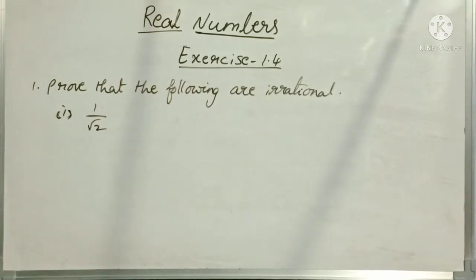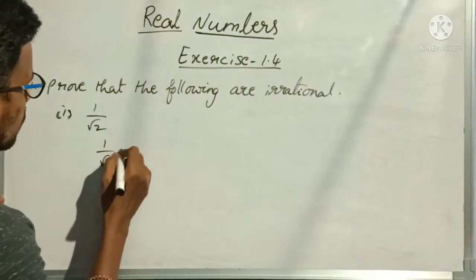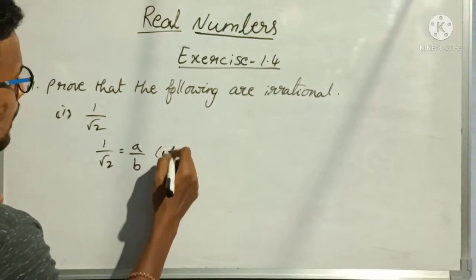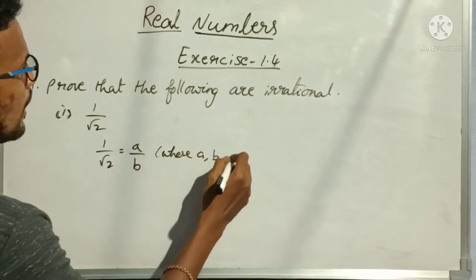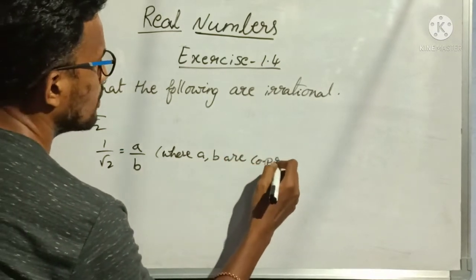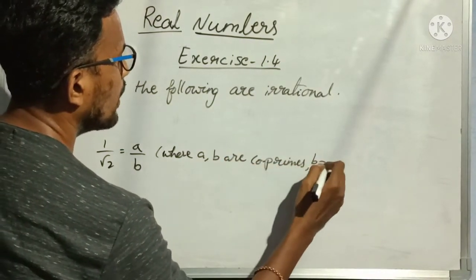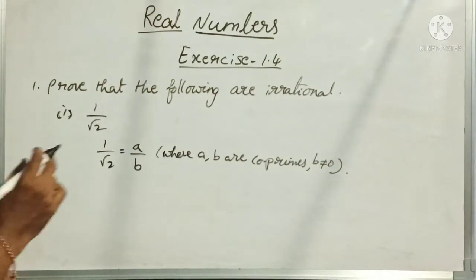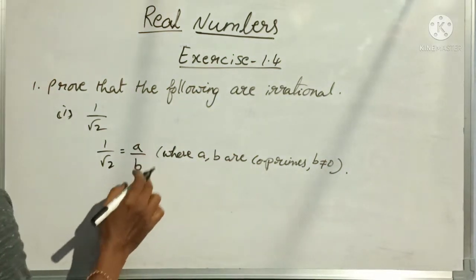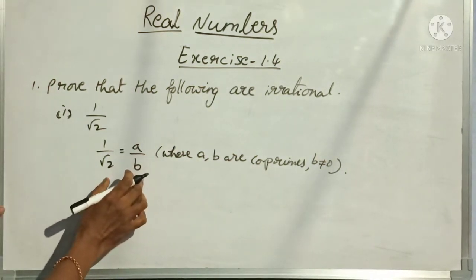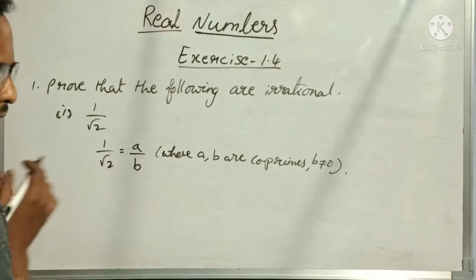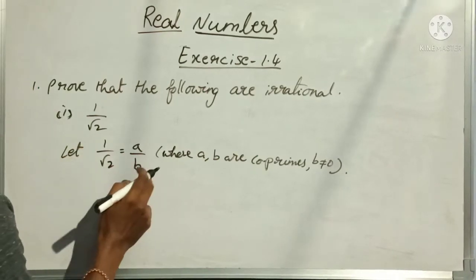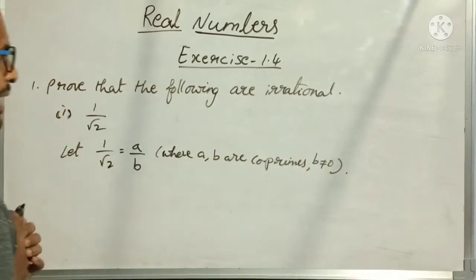How to prove? For suppose I am taking 1 by root 2 is equal to A by B, where A, B are co-primes and B not equal to 0. Understood? What I am doing is taking the assumption that this is a rational number first. I am taking that 1 by root 2 is a rational number. So 1 by root 2 is equal to A by B, where A, B are co-primes and B not equal to 0.